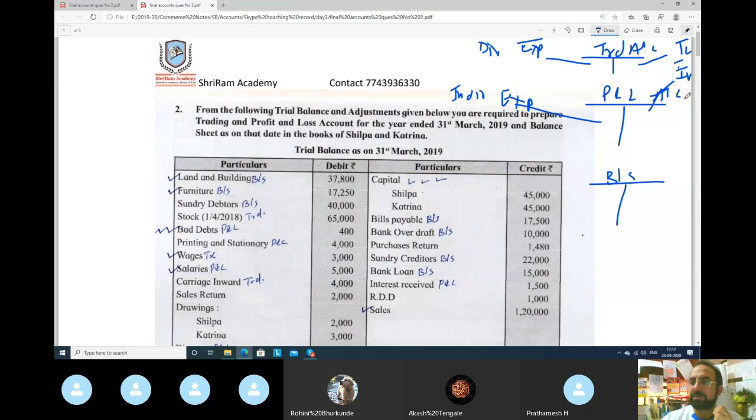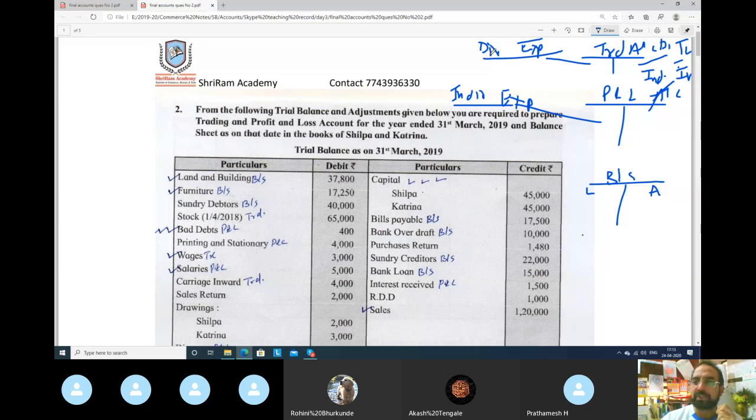So profit and loss credit side are which incomes? Indirect incomes, and trading account credit side are direct incomes. Balance sheet, this side is liability, and this side is assets. Difference between direct expenses and indirect expenses we try to understand.